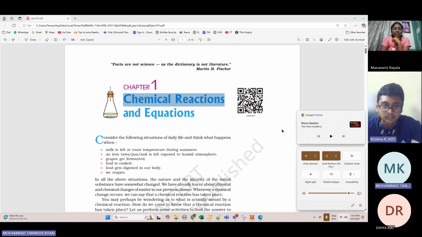Can you give me some day-to-day life examples of chemical reaction? Any example from your daily life? Milk, fermentation, very good. Krishna has given a very good example. Milk is getting converted into curd. It's a good example of chemical reaction, right? Respiration is also good.